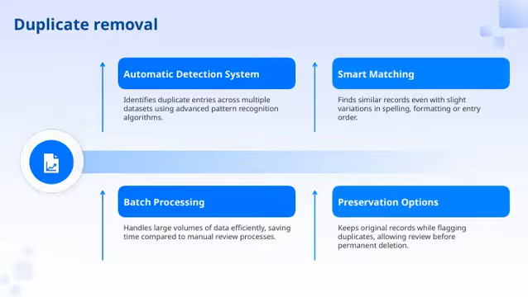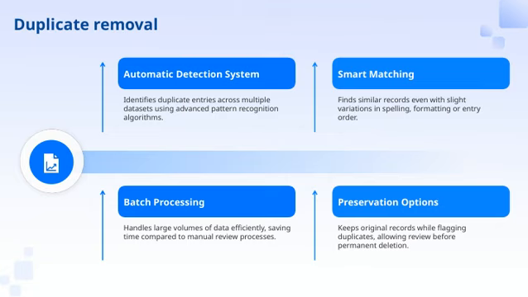Next, we have smart matching. This feature is particularly powerful because it can find records that are similar even if there are slight variations in spelling, formatting, or the order of entries. It helps us catch duplicates that might not be exact matches, but are essentially the same record.